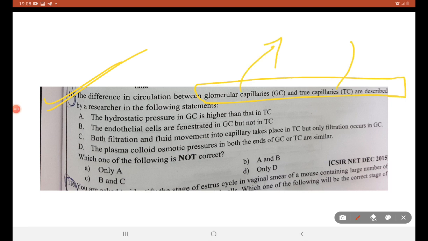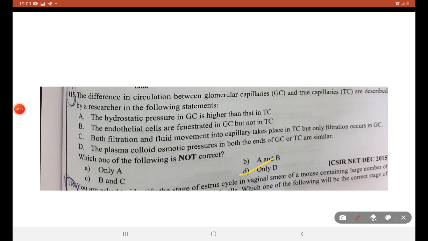Glomerular capillaries and true capillaries: one needs pressure, one doesn't need pressure. It is right; we are asked to find the incorrect statement. It is stated that the plasma colloidal osmotic pressures at both ends of glomerular capillaries and true capillaries are similar. No, they are not similar, they are different. D is the right answer, since we are asked to find the incorrect statement.